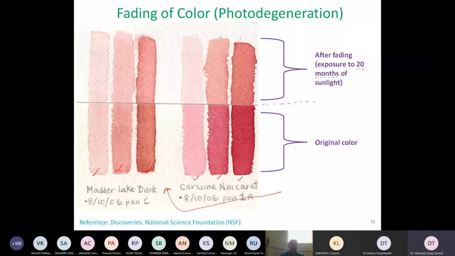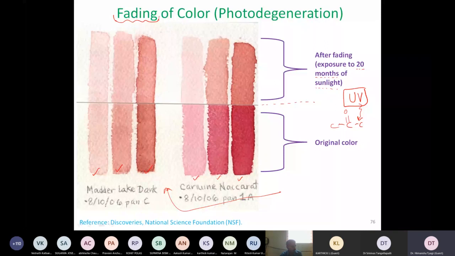And this is a phenomenon which is not difficult to understand, because in our daily life, with any new cloth that we purchase, after 2, 3, 5 years the color gets faded. In fact, the interesting thing is the inner surface of that shirt, which is not exposed to sunlight, will continue to have the original color. The outer surface will have a faded color, and it is all because of the action of sunlight, mainly the UV component, which breaks these bonds that I was talking about earlier. So UV is the one responsible for breaking those weak organic bonds.